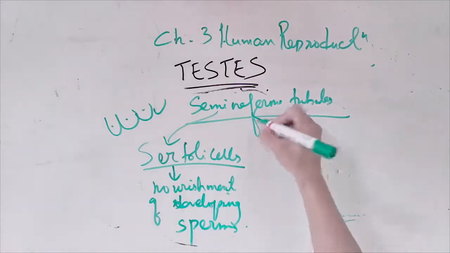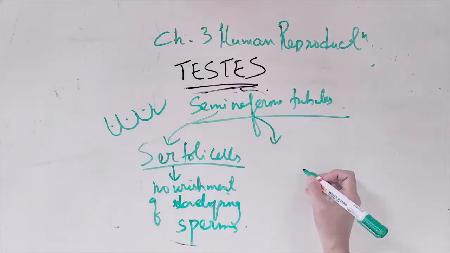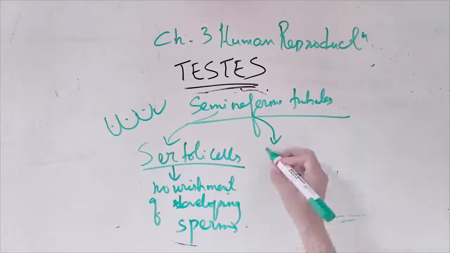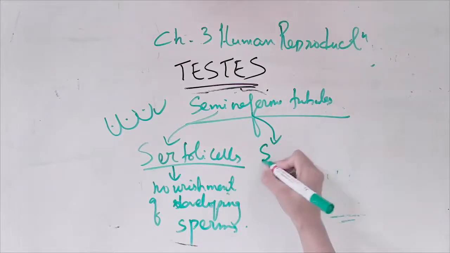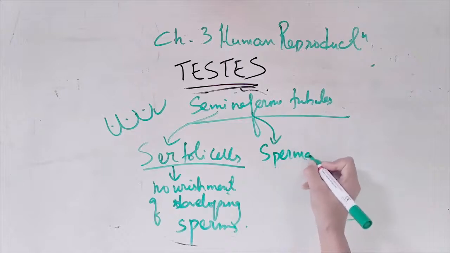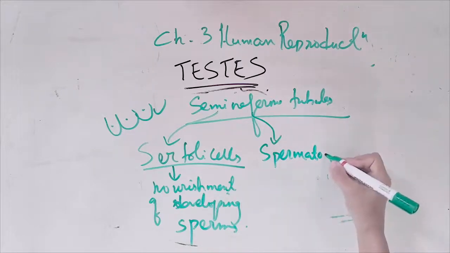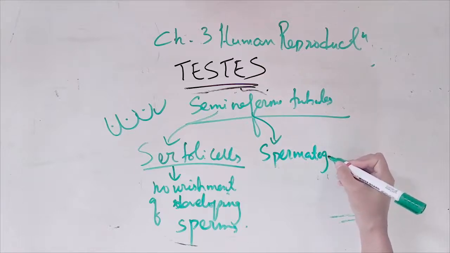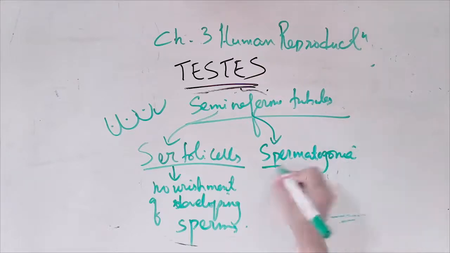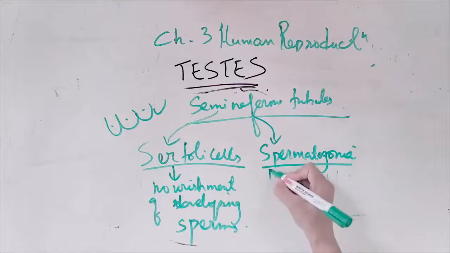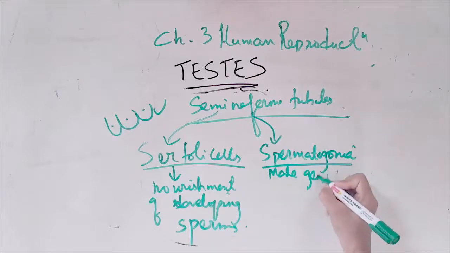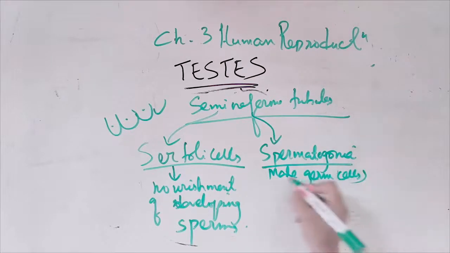And then we have, what is that? This is the one, how sperms are formed. We have one cell known as spermatogonia, or the germ cells. Germ cells are your sex cells. Spermatogonia, we call it male germ cells. They are germ cells because they're the sex cells. Sex cells, why? Because they're going to give gametes.